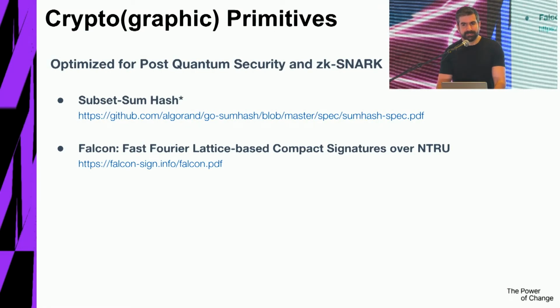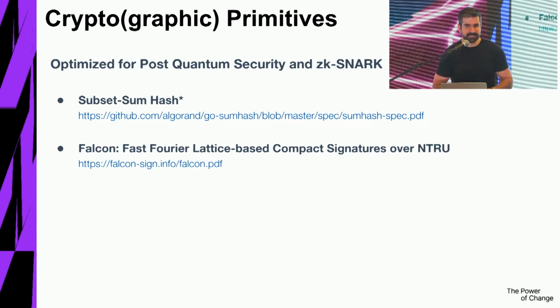So to build that, we used some fancy and nice new cryptographic primitives. Both are optimized for post-quantum security, which is a hint. Safeproofs actually provides you with historical integrity for post-quantum security, and zk-SNARKs, and I'll talk about why zk-SNARKs in a second. And we have two new ones.